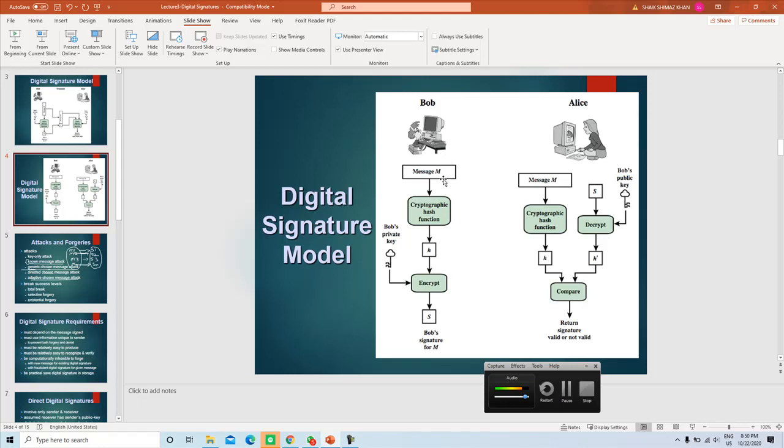So, he has the set of messages and the corresponding signatures M1, S1, M2, S2 he has created and has sent to someone. You understand?